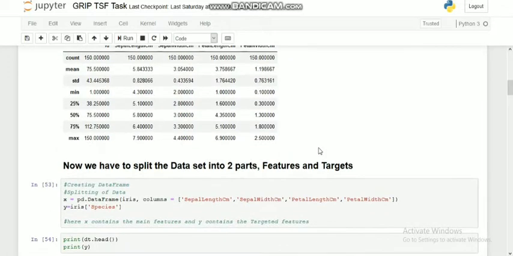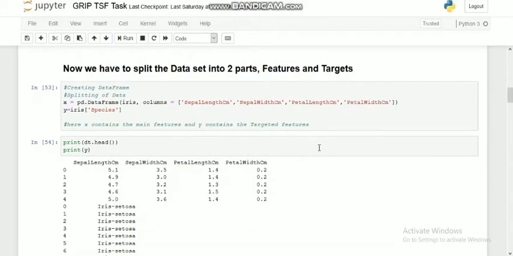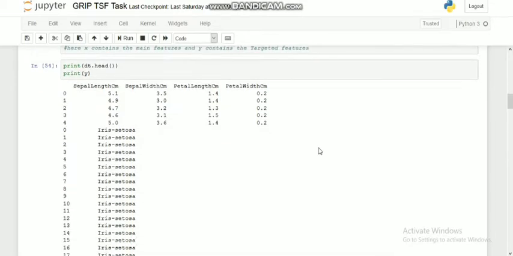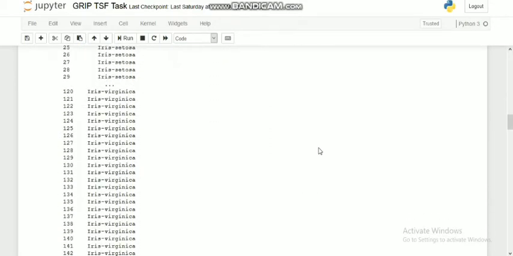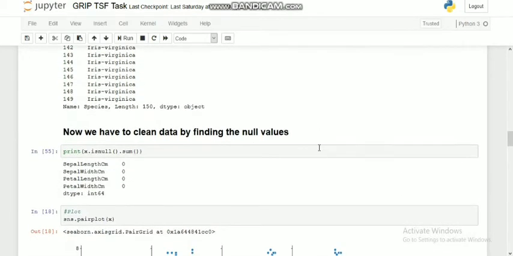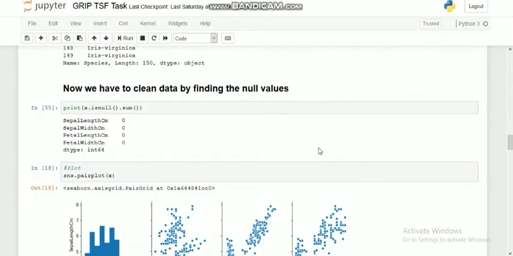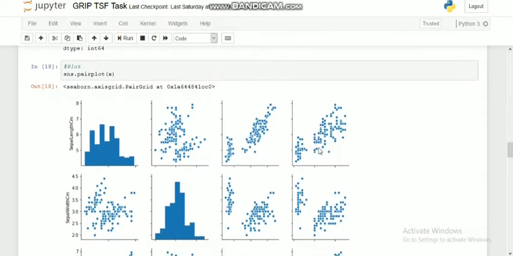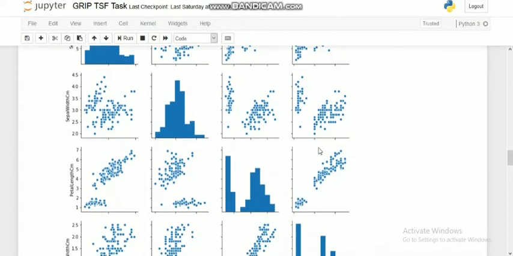Now we have to split the data set into two parts, features and targets. Here X contains the main features and Y contains the targeted features. Now our data set looks like this. Now it's time for data cleansing, we have to clean data by finding the null values. I plotted the data with respect to the features.